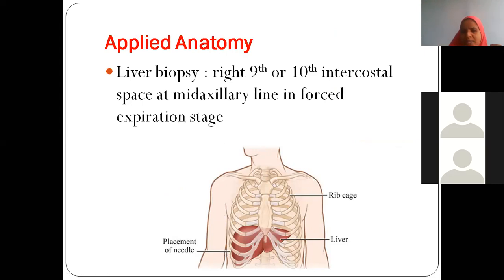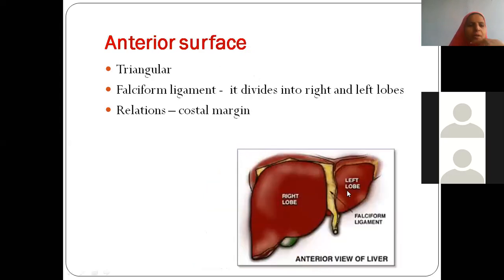Select either the 9th or 10th intercostal space in the mid-axillary line. Ask the patient to be in forced expiration so that the liver comes closer to the thoracic cage, and we can take a small piece of liver easily. That is liver biopsy.